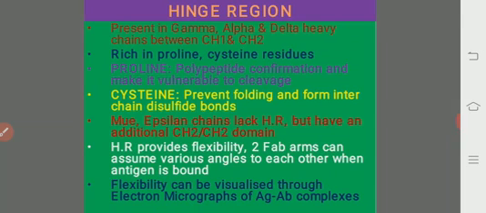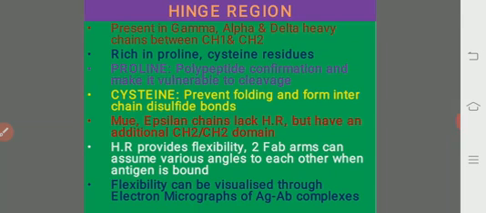Also, proline residues prevent folding into a globular structure. And cysteine residues form interchain disulfide bonds that hold the two heavy chains together.